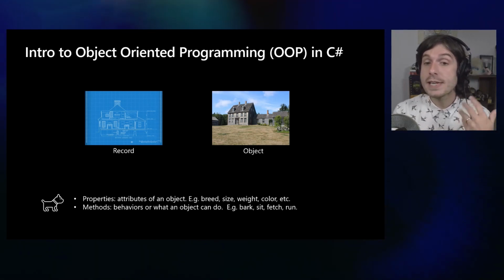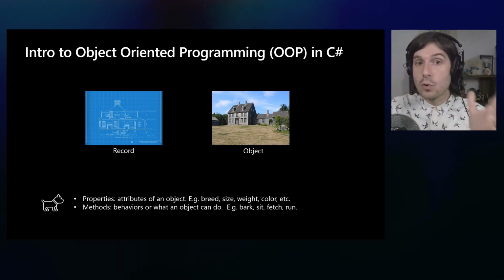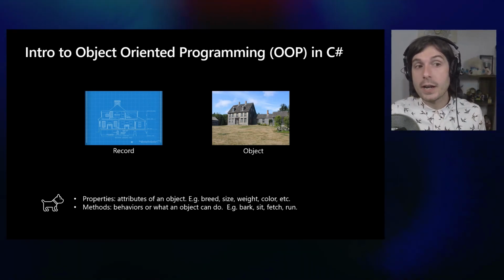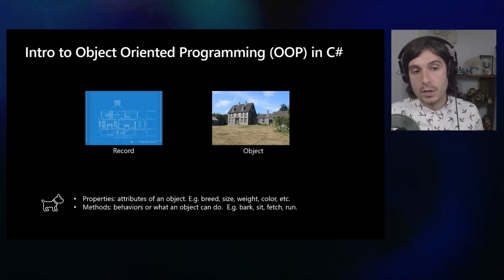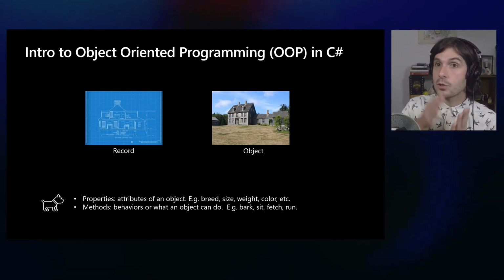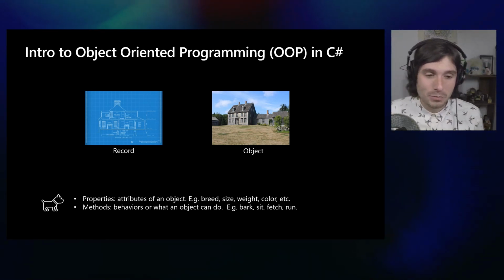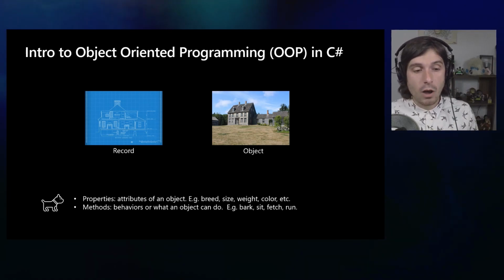Now, when I create that in memory, over here in quotes, in memory, as I say, let me create a new house, for example, that will create an object. So the idea is that you have a definition, and when you're running the program, you have an object. So just like you'd have a blueprint, a record, when you create the house, now it's an object in the real physical world.